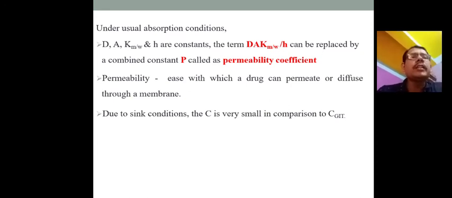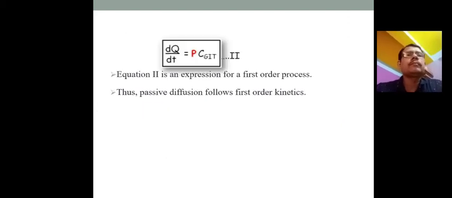Due to the sink condition, C is very small in comparison to CGIT. So dQ/dt equals P times CGIT, equation number 2 in short form. This equation 2 is expressed for a first order process. Thus, passive diffusion follows first order kinetics.